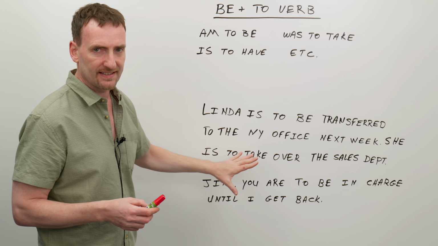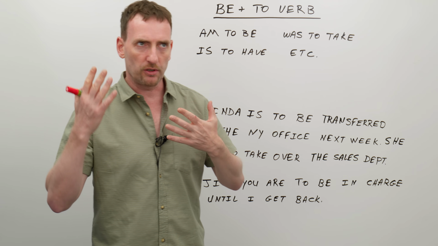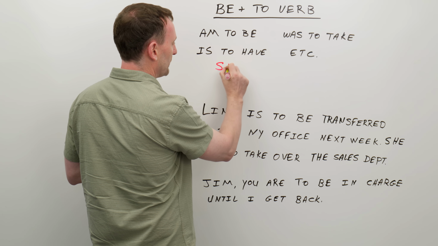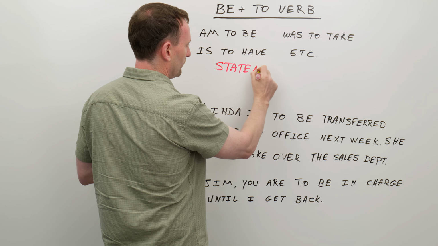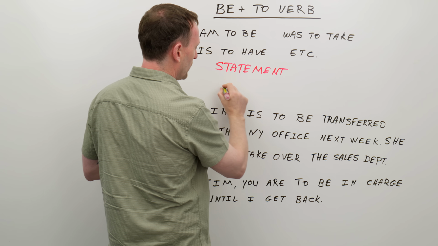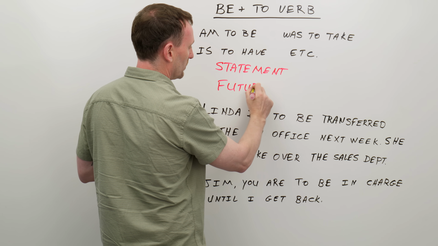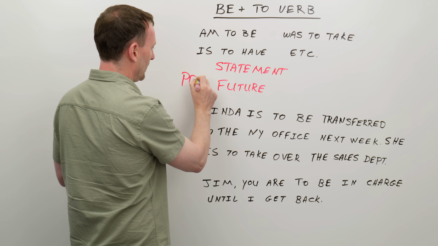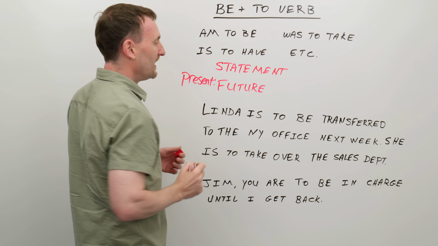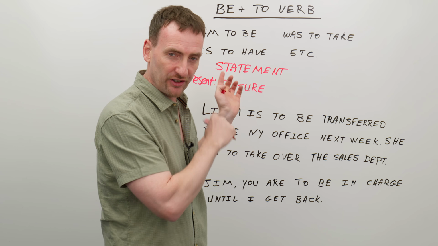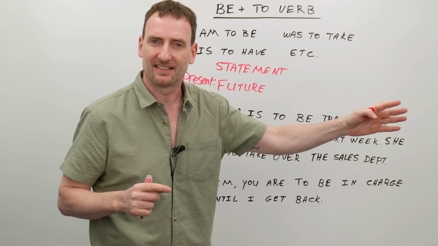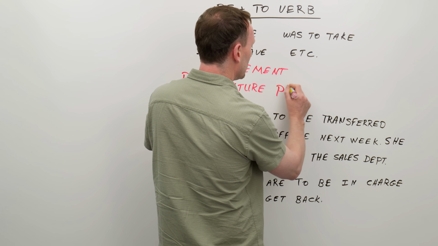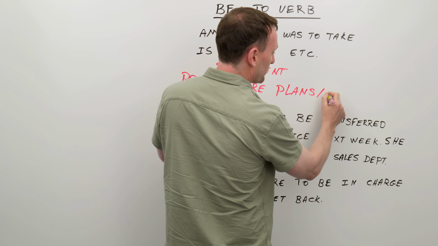So before I get into the examples, there are a couple of things that you must realize when we're using this structure. First of all, we're making a statement. And we're talking about the future. But not always. When we're using a present be verb first, we're talking about future plans. So that's where it gets a little bit confusing. You have to remember that. It's always about future plans or arrangements.